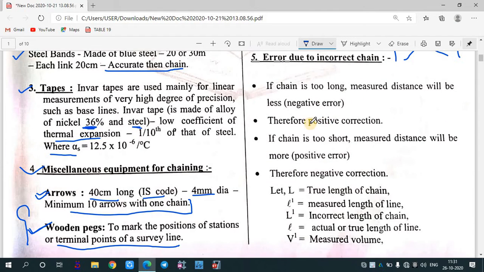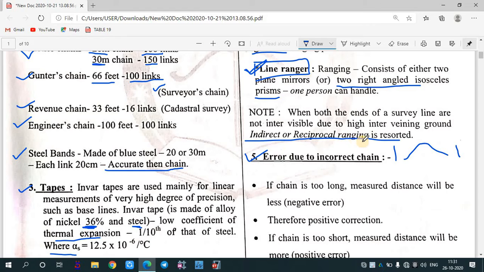After that, the fifth one is error due to incorrect chain. As you know, a steel chain is provided with handles and is made of steel. While pulling the chain, the chain can become too long or too short. Because of temperature it might get too long, or too short because of low temperature. So we need to know the errors due to an incorrect chain so that we can apply that error and get the true measurement of the line.